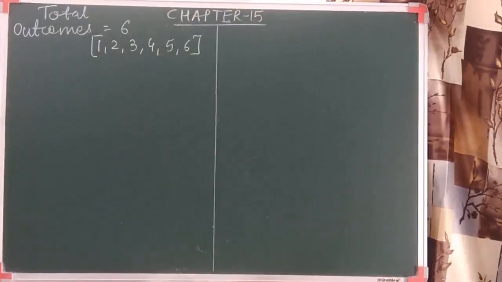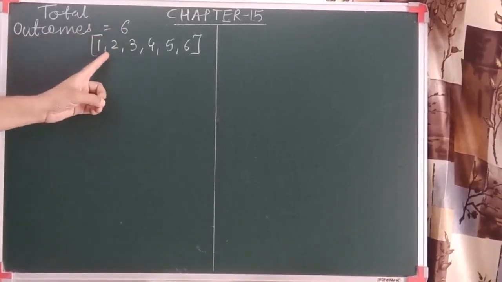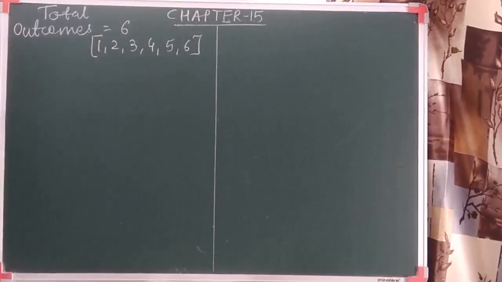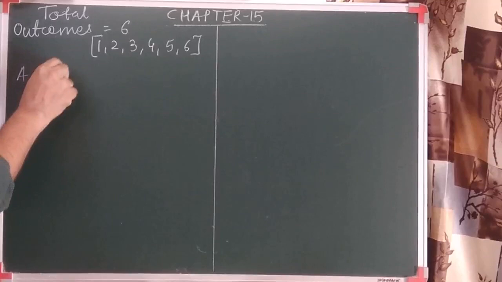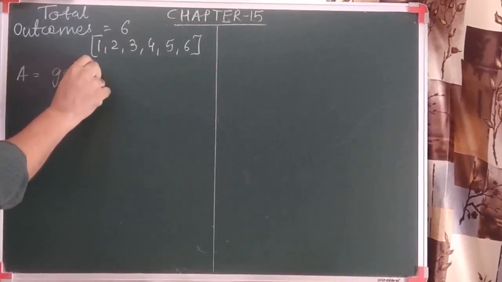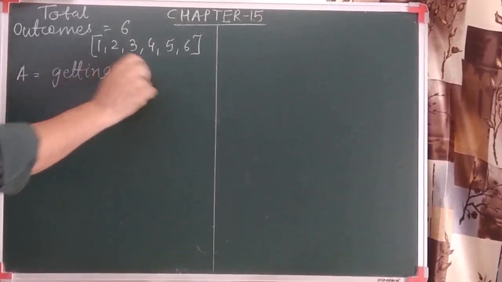Let's understand 2 other types of events. So again let's consider the same example. When we toss a dice once, we get total 6 outcomes, that is 1, 2, 3, 4, 5 and 6. If I ask you a question, that if I toss a die once, what is the probability I'll obtain 0 on the dice? 0.